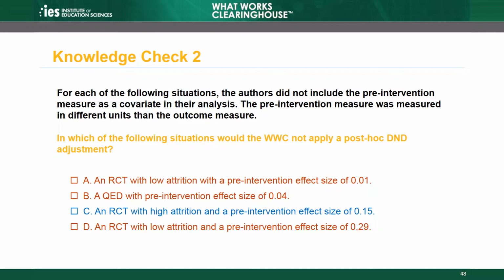Although the pre-intervention effect size suggests that groups were not equivalent at pretest, because it is an RCT with low attrition, the study does not need to use a statistical adjustment to control for the baseline difference. The WWC would apply a difference in differences adjustment in this situation to try to correct for the baseline difference.